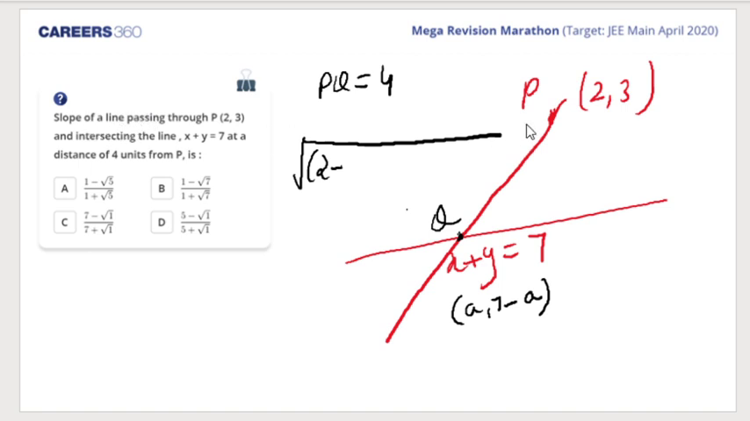that we have to find the slope of this line, right? There is a line passing through P. It's only given that there is a line passing through P. The point P is (2, 3), which intersects x plus y is equal to 7 at a distance of 4 units. So this distance is given to us between point P and Q, and Q is the point of intersection with the line x plus y is equal to 7. Aditi, I hope you understood. So I am supposed to tell the slope of this line.